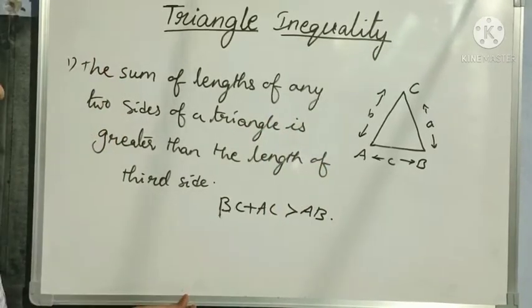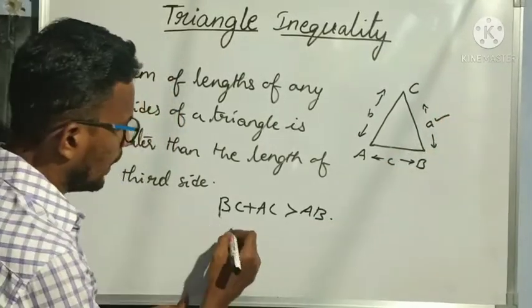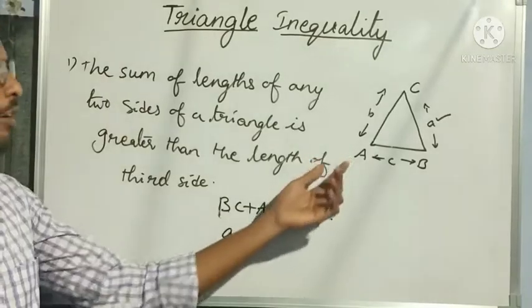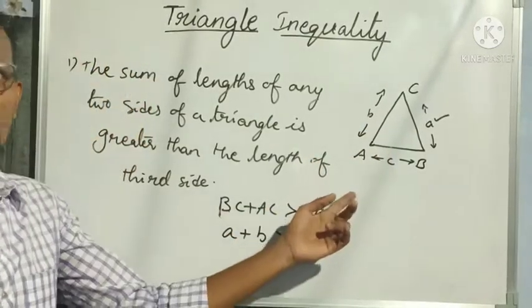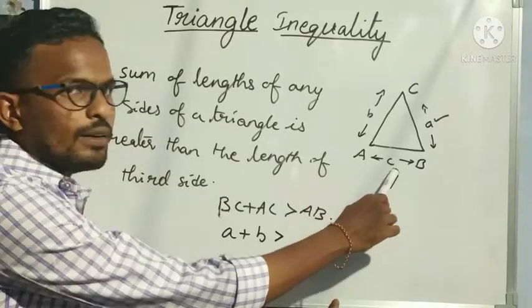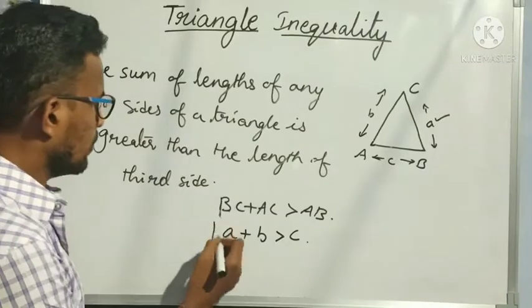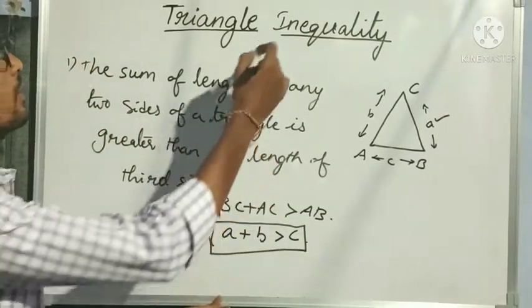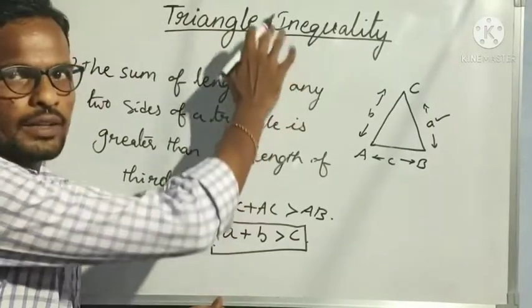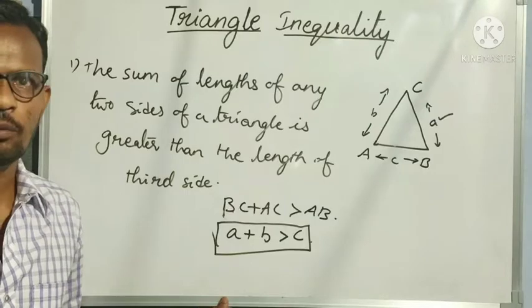Understood? So here I can come to the conclusion: the length of BC is a, plus the length of AC is b, is greater than the third side. What is the third side in our triangle here? c. So a plus b is greater than c. This is the very important first condition we need to remember for understanding the triangle inequality. Okay, understood everybody?